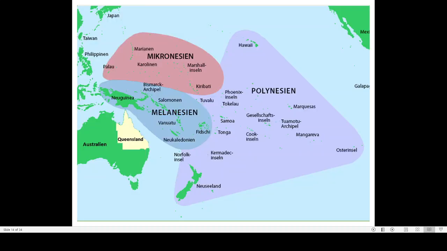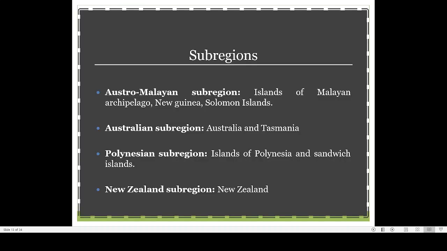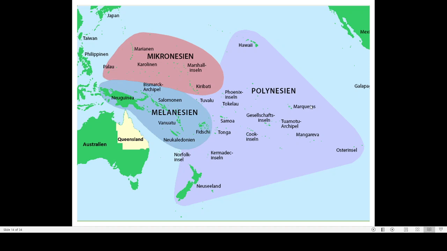And the third sub-region is the Polynesian sub-region. Islands of Polynesia and Sandwich Island. Here you can see that. These are all Polynesian islands like New Zealand. A lot of smaller islands are there. So this is Melanesia, Micronesia and Polynesia. It's a very large area actually.